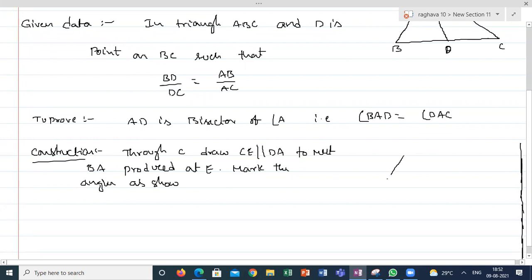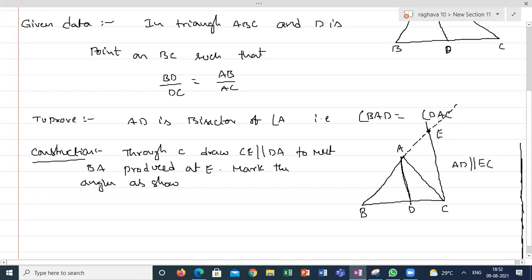So I'm taking the triangle. This is the line intersecting at D, B, C, A. I'm extending this line and I'm taking a line parallel to AD from C, which is meeting at E. So my construction makes AD parallel to EC. So I can apply the basic proportionality theorem for triangle BEC.